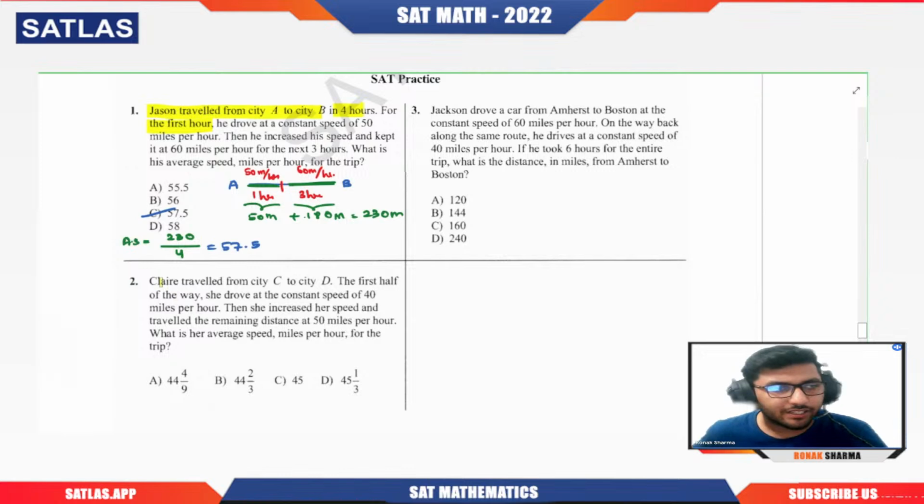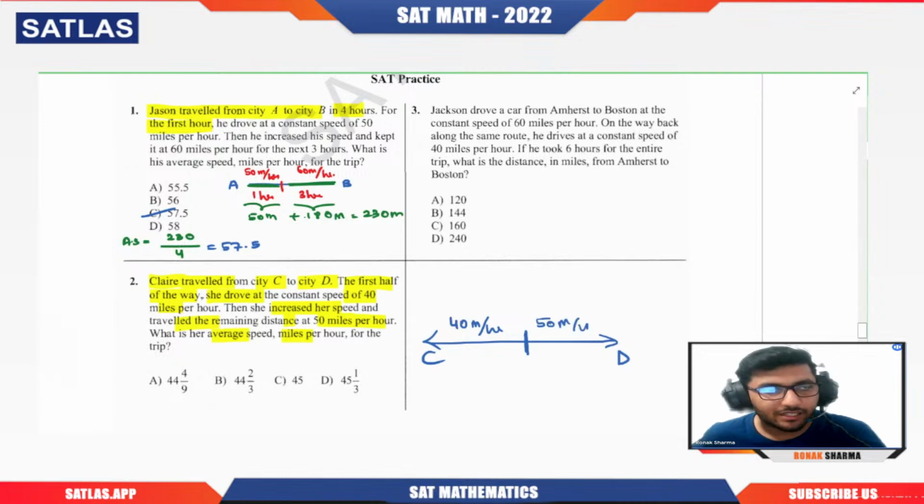So basically, here you can see that question number 2 is saying Claire traveled from city C to city D. The first half of the way she drove at the constant speed of 40 miles per hour. Then she increased her speed and traveled the remaining distance at 50 miles per hour. What is the average speed in miles per hour for the trip? So here you can clearly see that we have the total journey from point C to point D. The first half of the journey she has traveled with the speed of 40 miles per hour, and the second half of the journey is at 50 miles per hour. Got it?